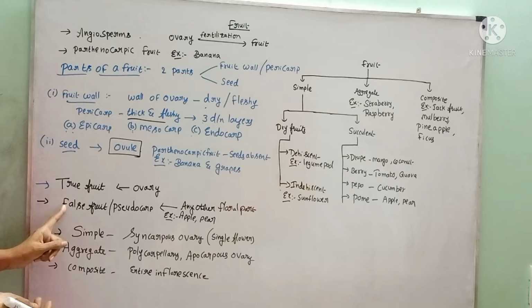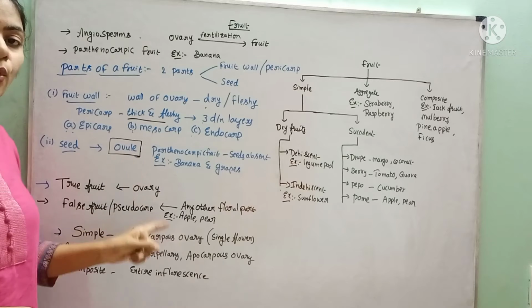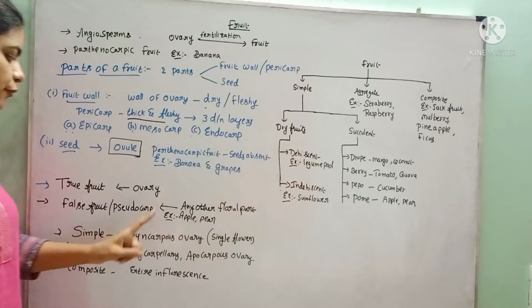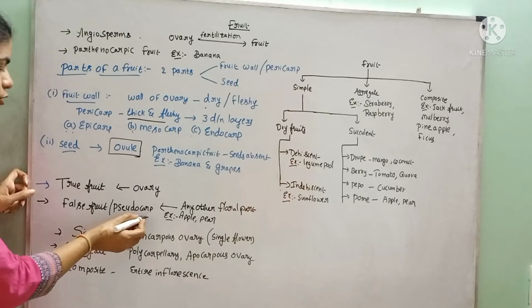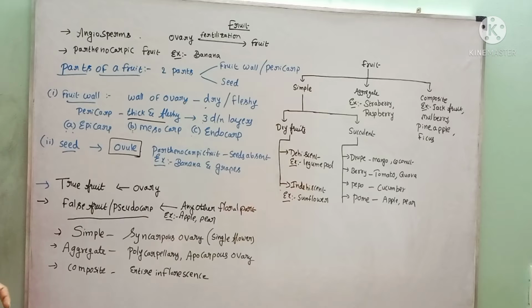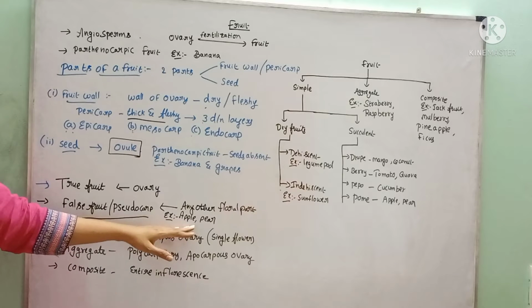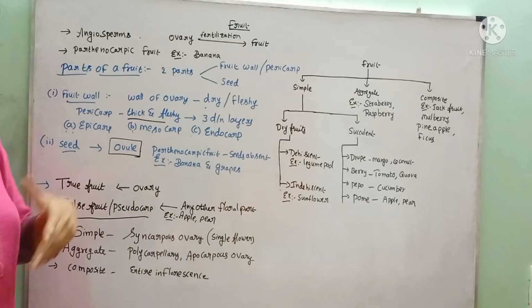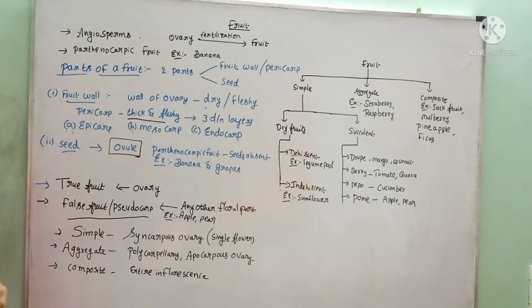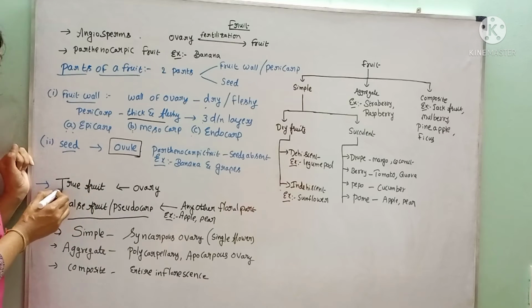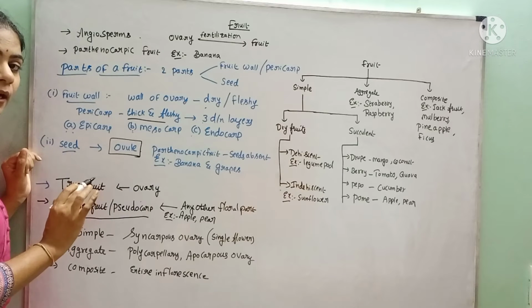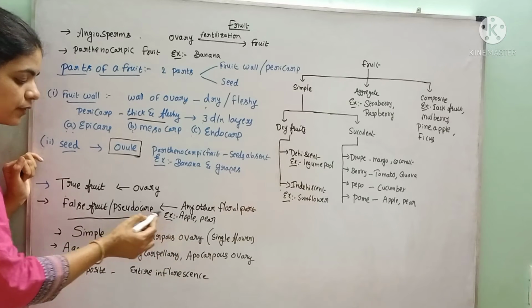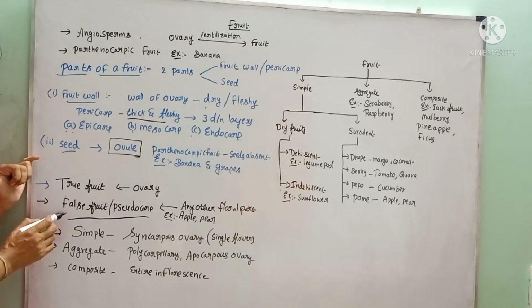And the fruit that actually develops from the ovary is called a true fruit. If the fruit is developed from any part other than the ovary, from any other floral part, that fruit is called a false fruit or pseudocarp. What is it called? False fruit or pseudocarp is seen in apple and pear. In that, what we are eating is nothing but the thalamus. That is not the ovary. Okay, what is the true fruit? The fruit which develops from the ovary is called a true fruit. If any other floral part other than the ovary develops into the fruit, that fruit is called a false fruit or pseudocarp.